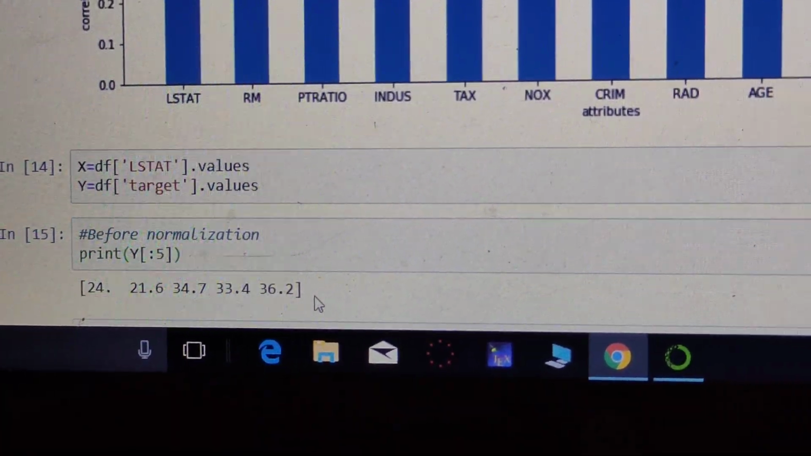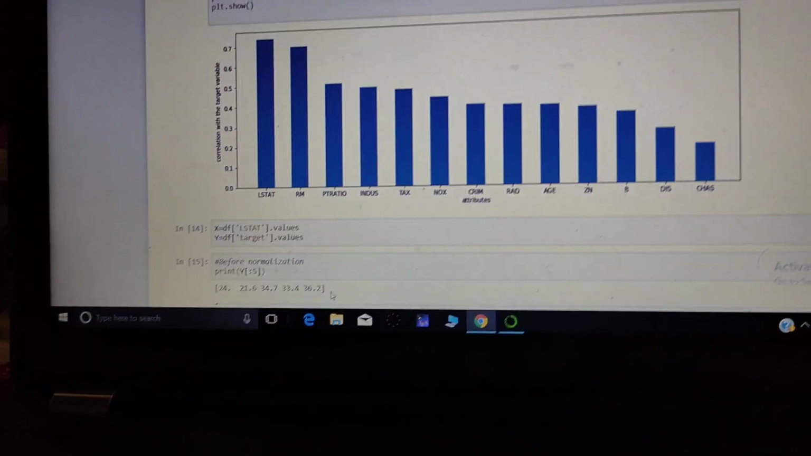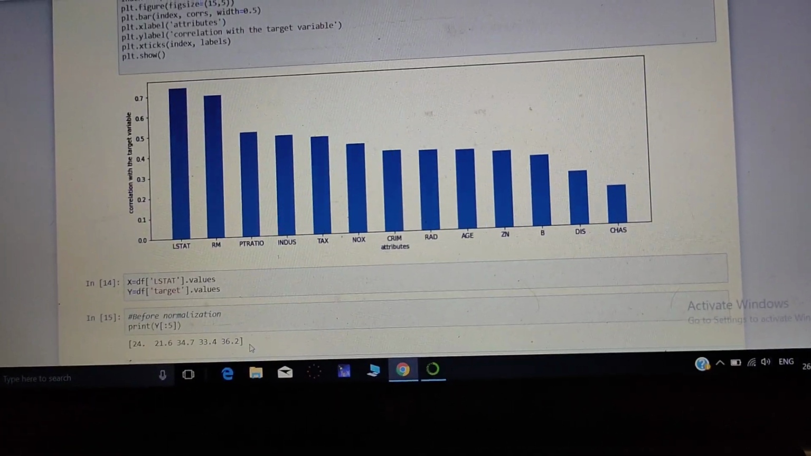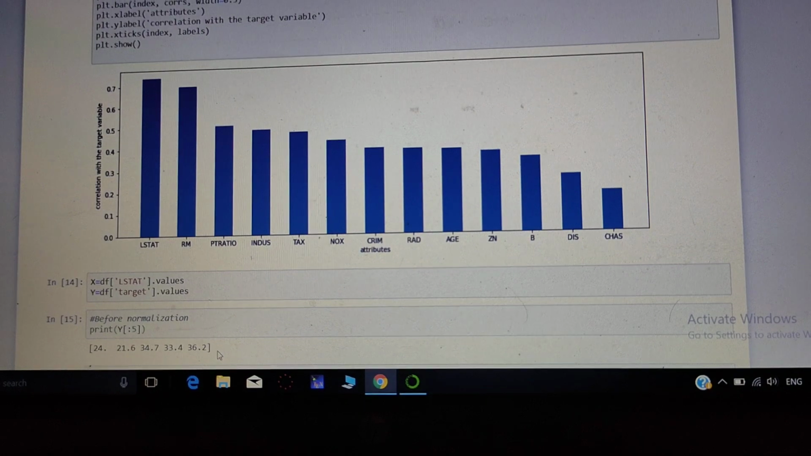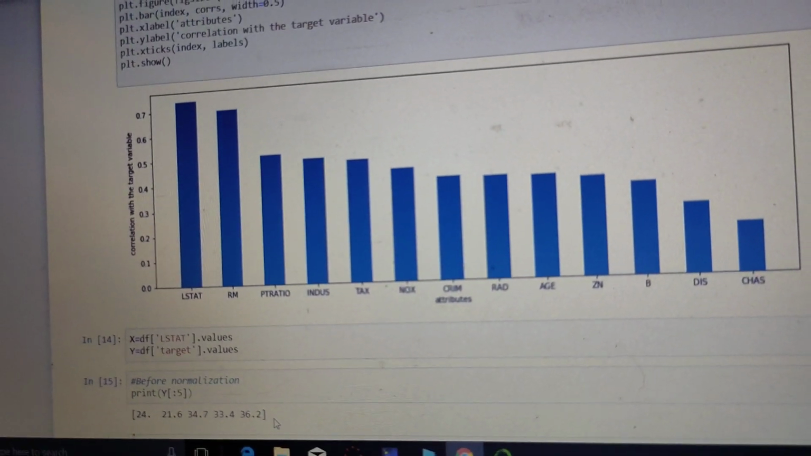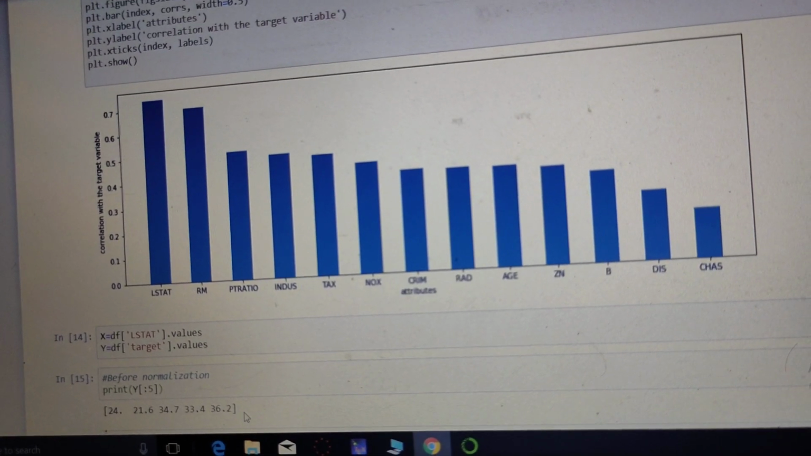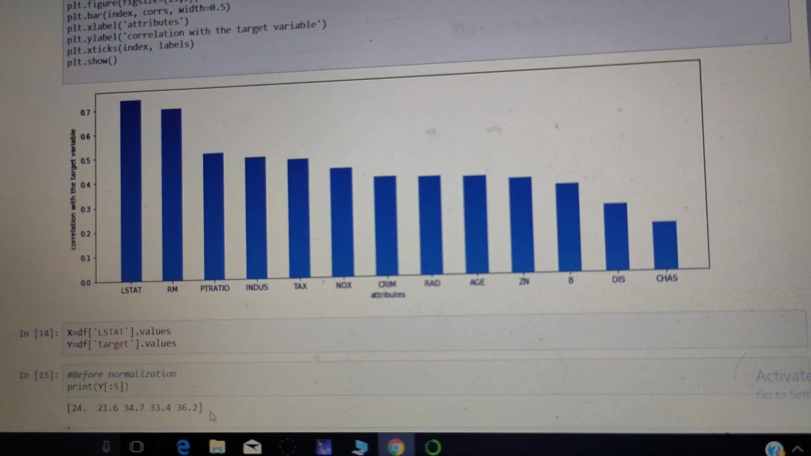Linear regression is the most important part of machine learning algorithms, which we use for regression, to predict a continuous variable, and we get the target output. This is my small project of this.